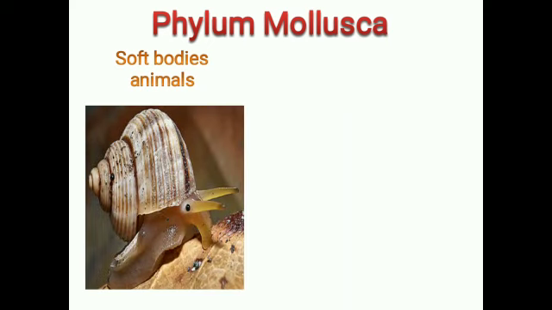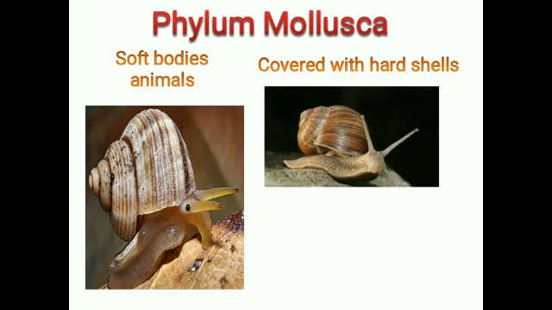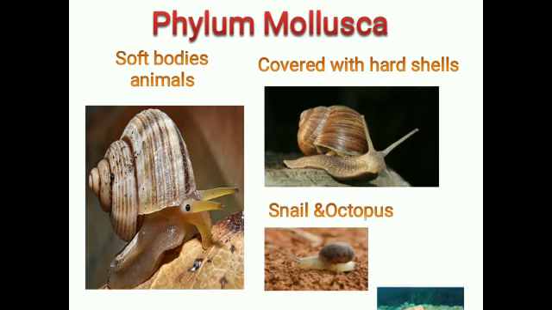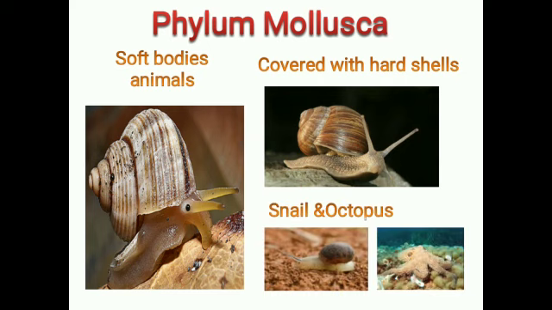Now the next phylum is Phylum Mollusca. It is the second largest phylum of the animal kingdom. It consists of soft bodies animals and they mostly covered with hard shells. You can see in this picture, it shows the hard shells. Snail and octopus are the examples of Phylum Mollusca.